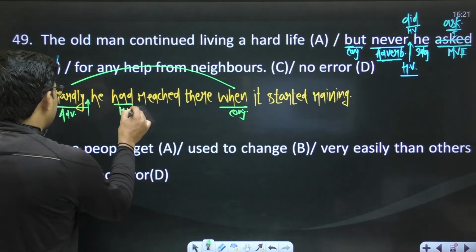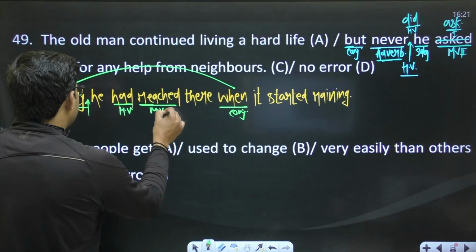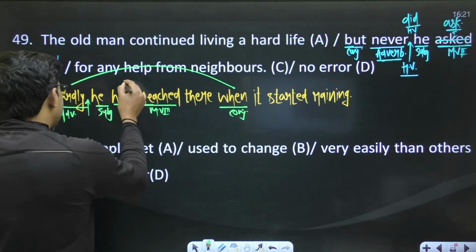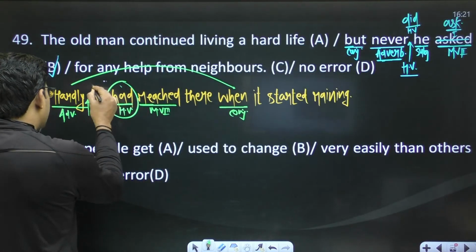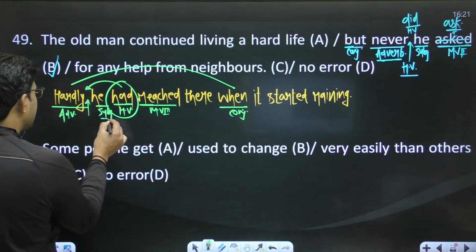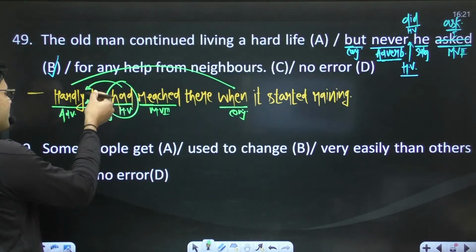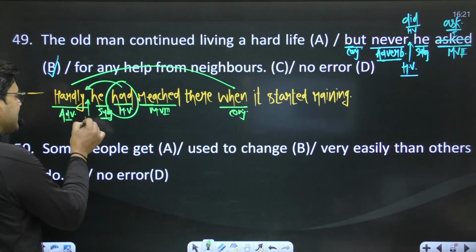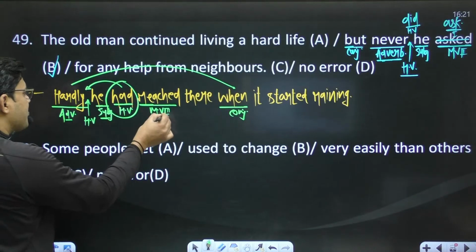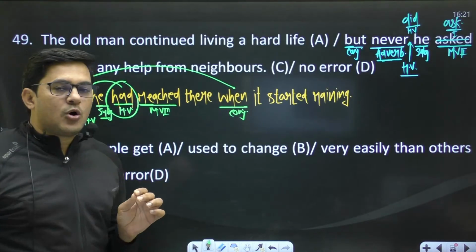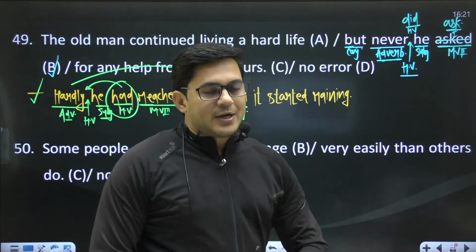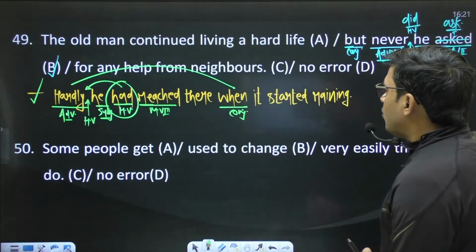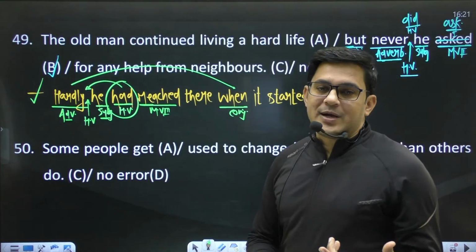This is the helping verb had, reached is the third form of the main verb, and he is the subject. So by using this helping verb after this adverb, or you can say before the subject, you can maintain inversion. Hardly, this is the adverb, after that this is the helping verb had, then subject, main verb. This is called inversion, this is called inverted form or interrogative form. So if you say hardly had he reached there when it started raining, you can make the sentence okay.